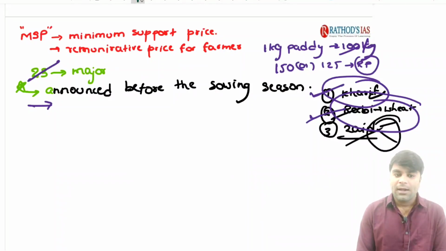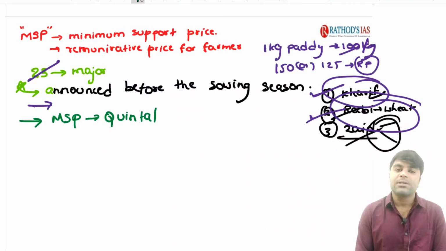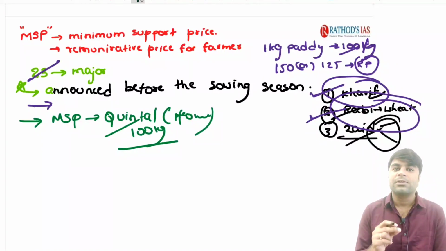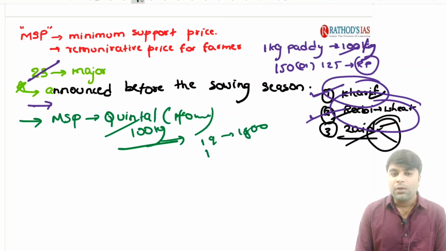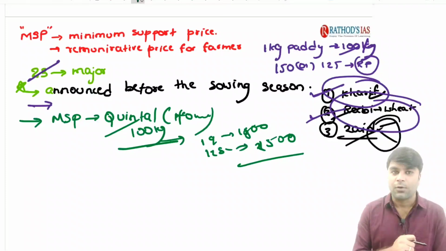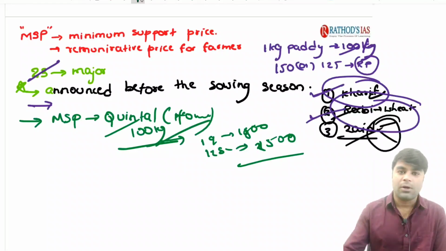The next point you need to remember is that MSP is announced for a quintal of crop. It is not announced for a ton. A ton is usually 1000 kgs and a quintal is about 100 kgs. MSP for the 23 major crops is announced on the basis of a quintal. For example, 1 quintal of paddy is 1500 rupees, and 1 quintal of sugar cane is around 1500 or 2500 rupees. MSP is announced for a quintal of the crop, but not for a ton. I hope you understood it.